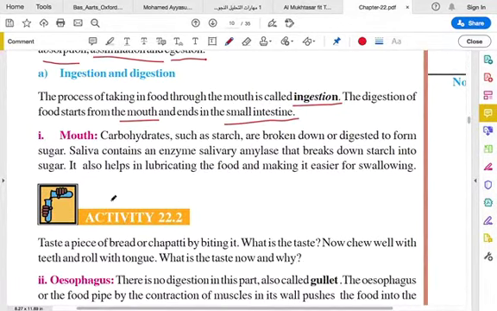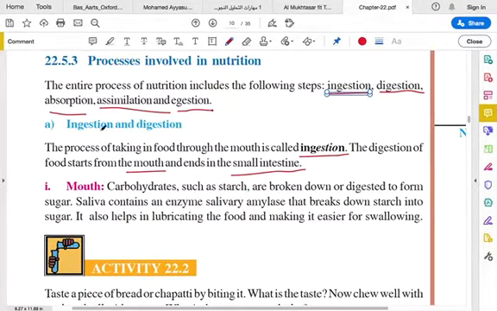Ingestion is taking the food; digestion is breaking down those complex particles into simpler ones. After ingestion, the first organ is the mouth.